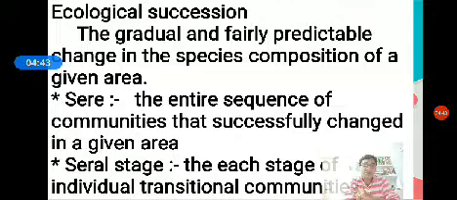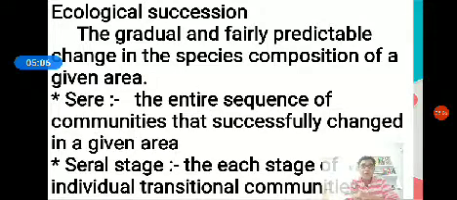One more definition is there. The ecologist Smith defined it as an orderly and progressive replacement of one community by another till the development of a stable community in that area is called ecological succession.